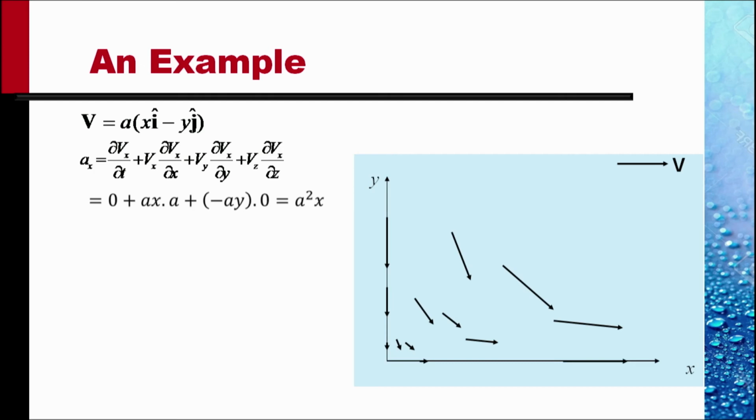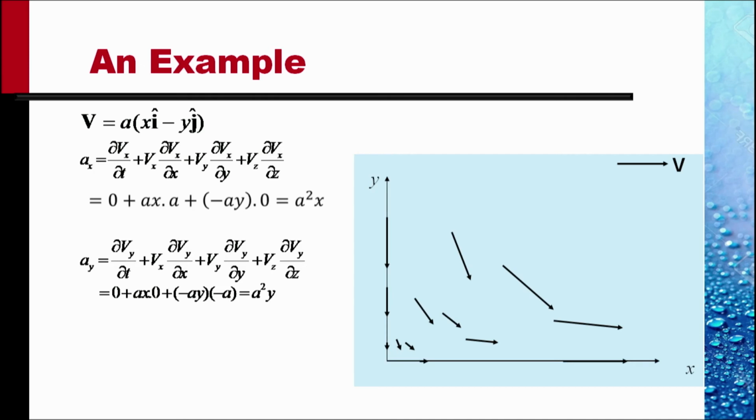Similarly, Ay is evaluated by differentiating with respect to t, x and y, and we get a square y. So the acceleration vector is a square x i plus y j.